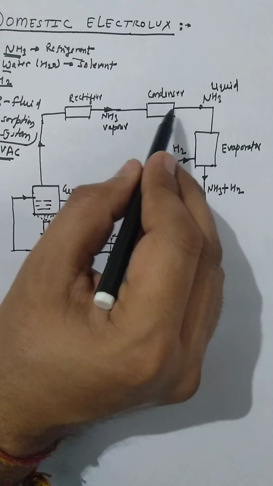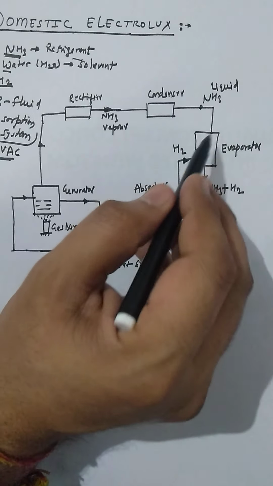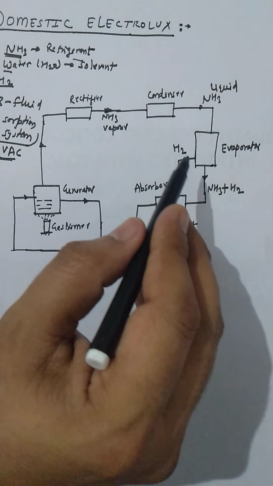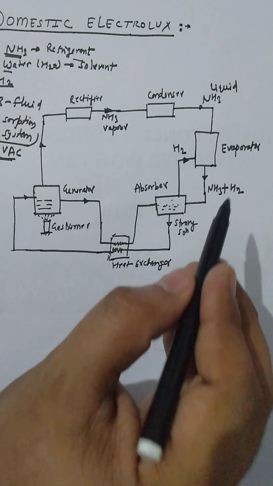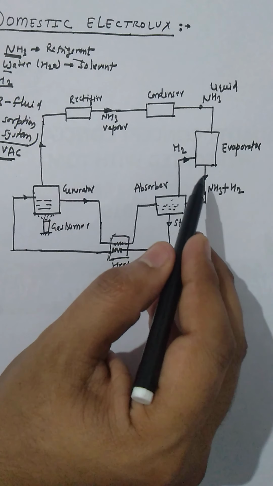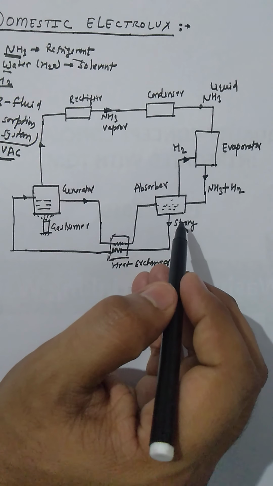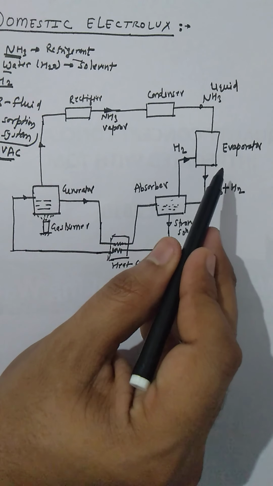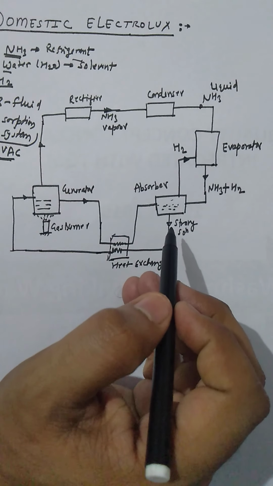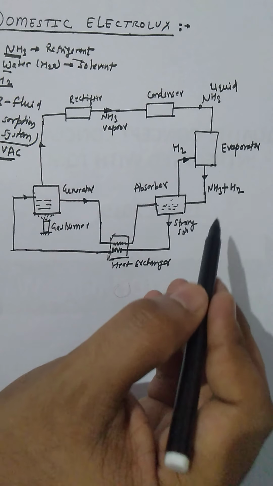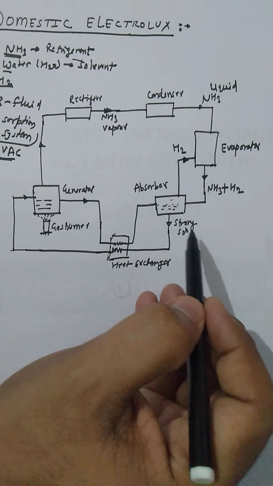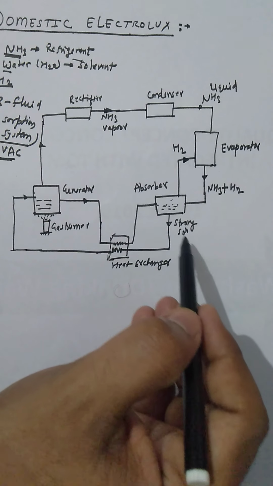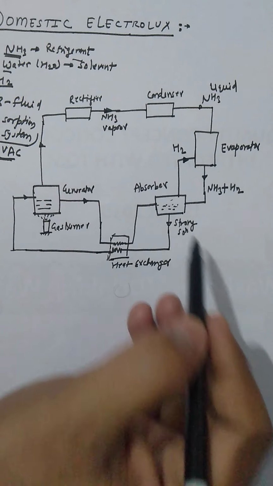So the liquid ammonia falls to evaporator by means of gravity, where it meets the gas which is hydrogen. The hydrogen gas which is being fed to evaporator permits the liquid ammonia to evaporate at low pressure and temperature to the absorber, where it forms a strong solution along with water,